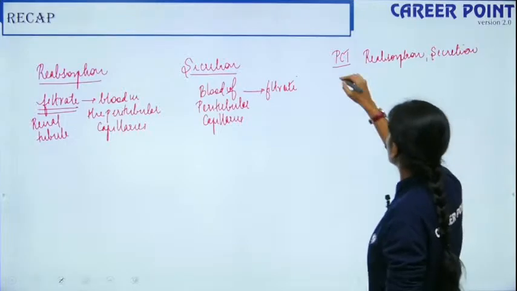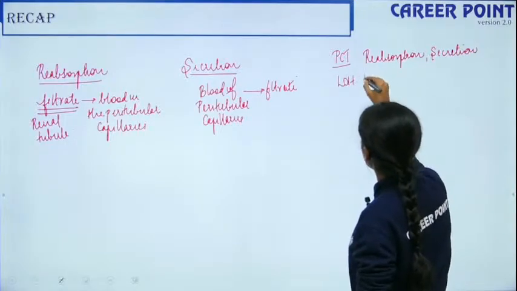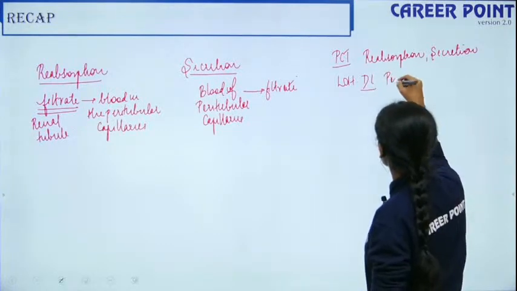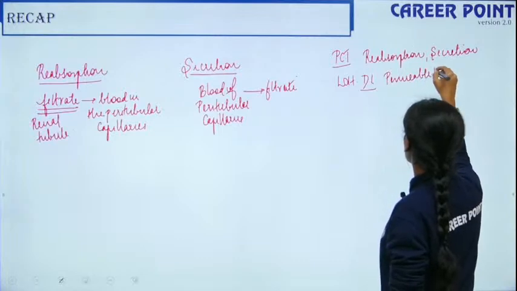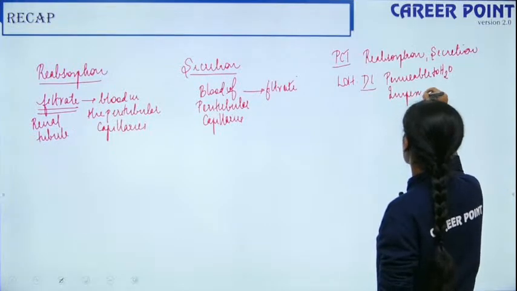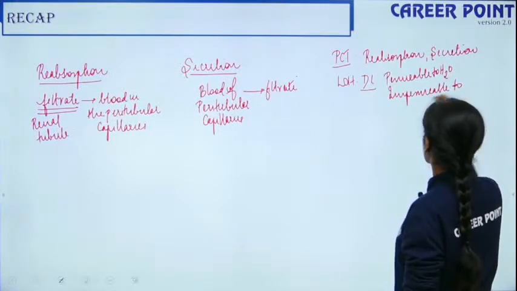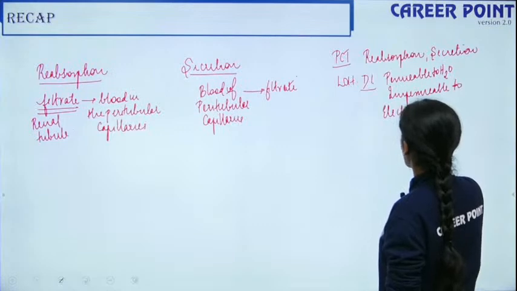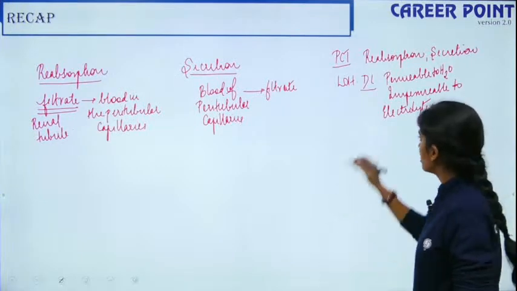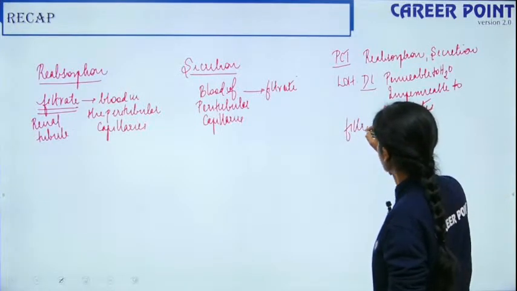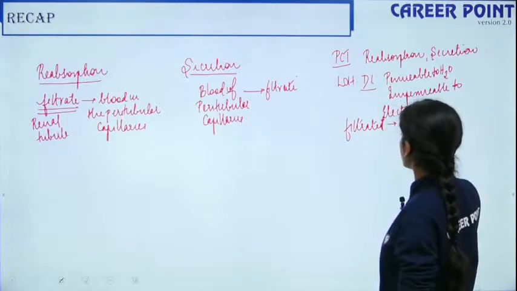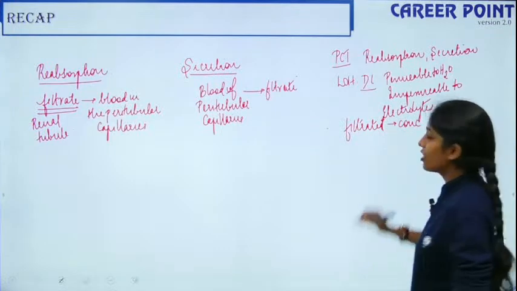The next one is loop of Henle. So loop of Henle has the descending limb first. So the descending limb is permeable to water, but it's impermeable to electrolytes. So that's what happens. Water moves out of the descending limb. So thus the filtrate is concentrated here. So this is the conclusion at the end of the descending limb.